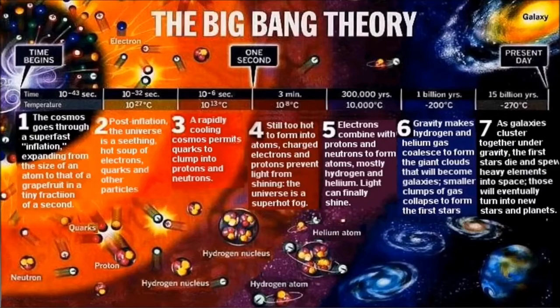According to this theory, in the beginning, the universe was a small point with a high amount of energy, where it occupied the least amount of space. That is, it was just a point source with a temperature of about 10 to the power 32 degrees Celsius. This is an extremely huge amount of energy.